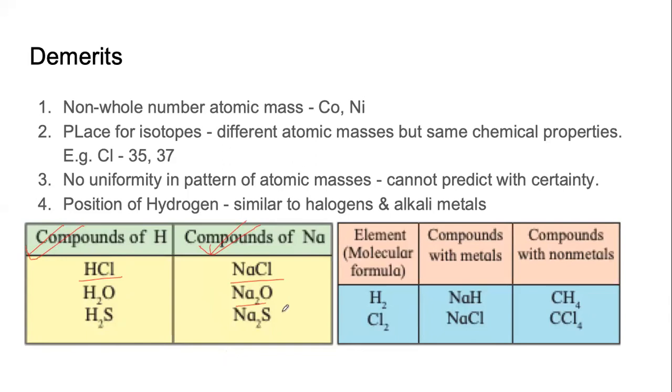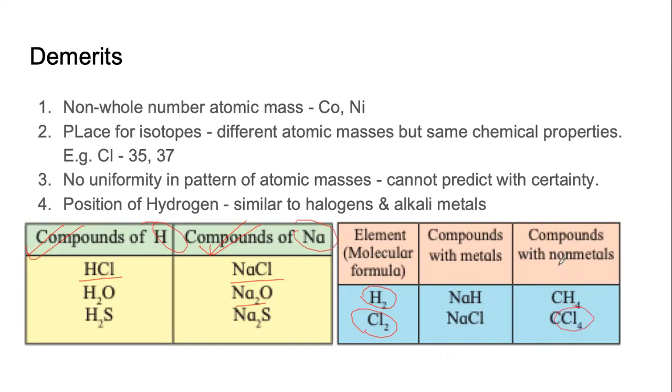He also observed that just like chlorine, hydrogen molecule also has 2 atoms. Just like chlorine, hydrogen also combines with the metals to form NaH, as chlorine forms NaCl. Just as chlorine combines with carbon to form CCl4, tetrachlorocarbon, hydrogen also combines with carbon to form methane, CH4. So should we consider hydrogen to be like sodium, or hydrogen to be like the halogen chlorine?